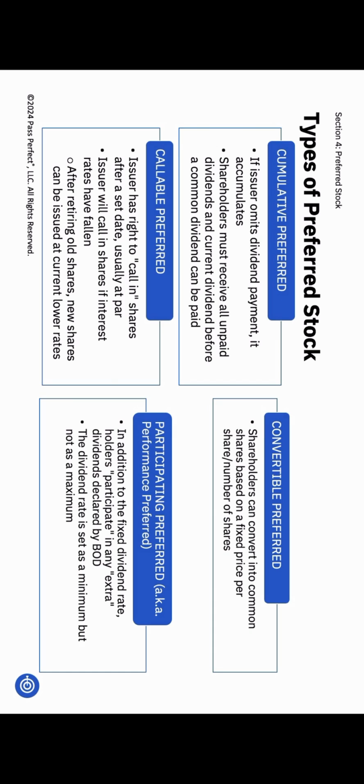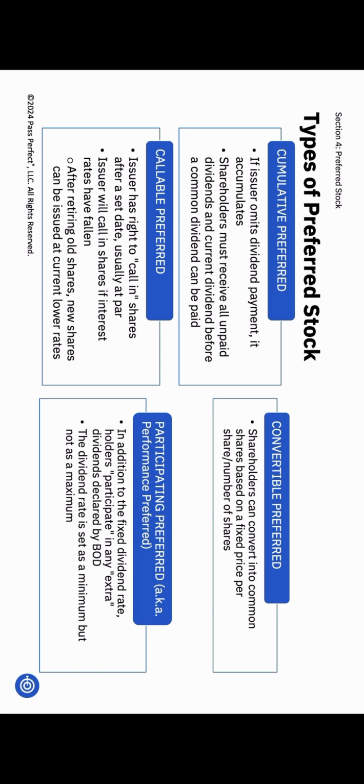Now, let's talk about the different types of preferred stock. First, cumulative preferred stock. What does that mean? Suppose we have 6% cumulative preferred stock, and the company had a lousy quarter. We don't have enough money to pay out dividends. Before we can pay any future dividends, we must catch up on any missed dividends for cumulative preferred shareholders. So any unpaid dividends accumulate and must be paid before we can declare a common stock dividend.